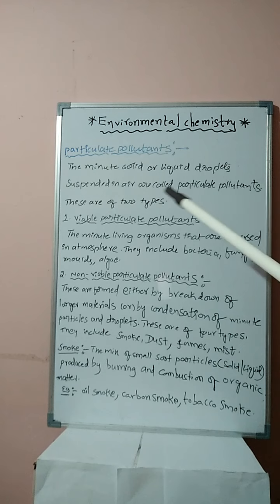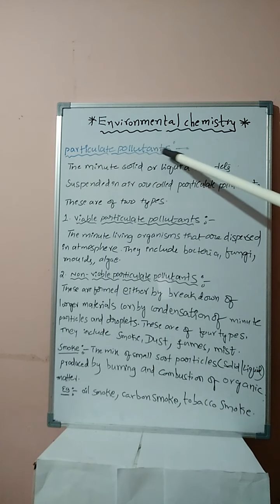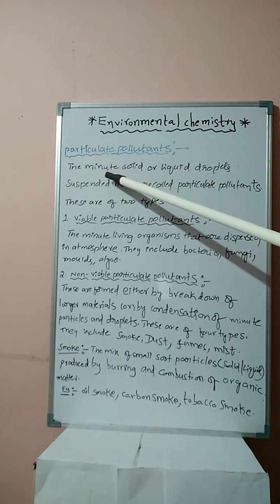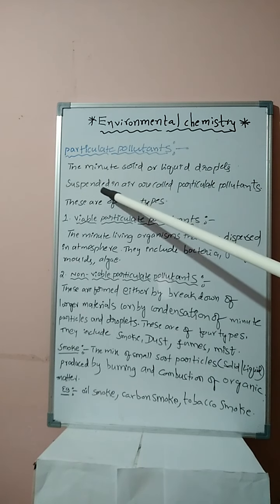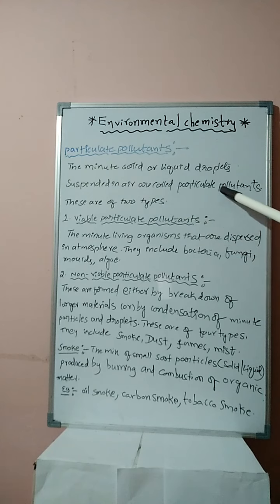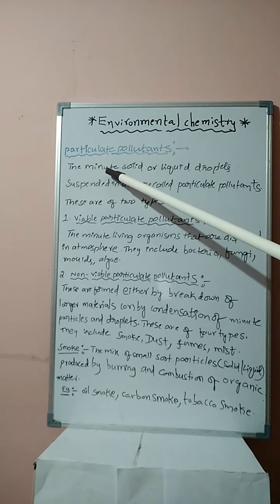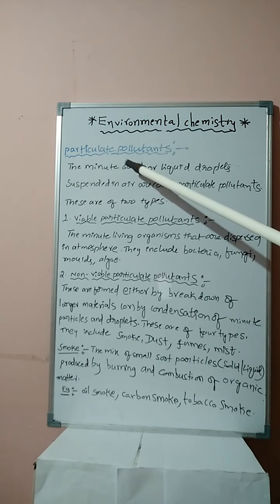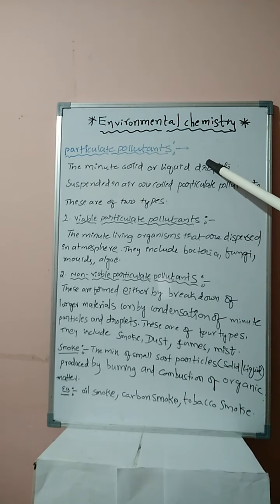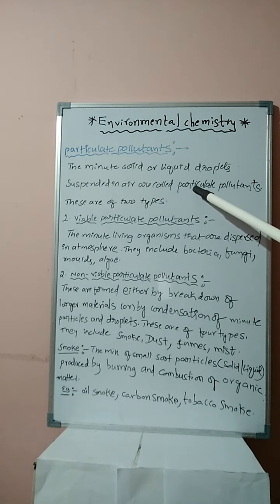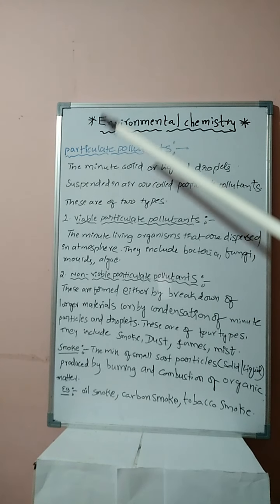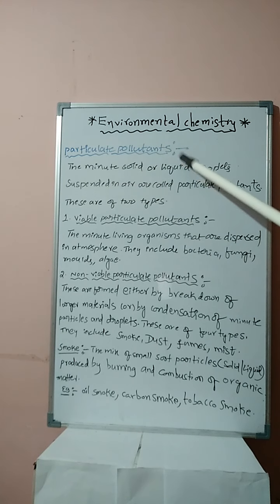Okay, students. Next concept: particulate pollutants. The minute solid or liquid droplets suspended in air are called particulate pollutants. Minute means very small. That is, solid particles suspended in air or liquid droplets suspended in air are called particulate pollutants.